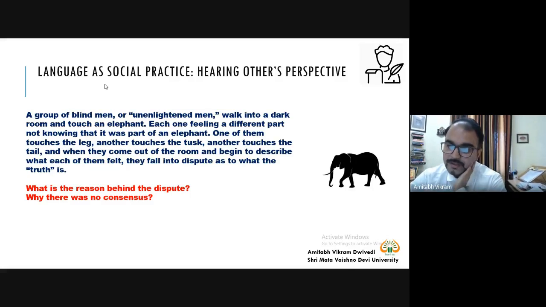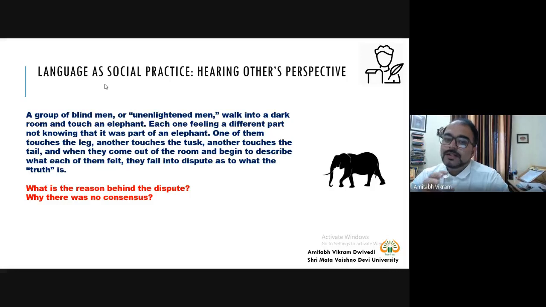So think of a situation that you are discussing a topic in a group discussion. So this is a similar type of situation. A group of blind men walk into a dark room. So similarly, five people are sitting in a room, and there is a topic given to them, and they are discussing that topic, and each one has their own novel perspective. Each one has one's own perspective, and they are very adamant. They are very stubborn that okay, my perspective is the only correct one, the only right one, and I'm not ready to hear another person's perspective. Then what will happen in that situation?